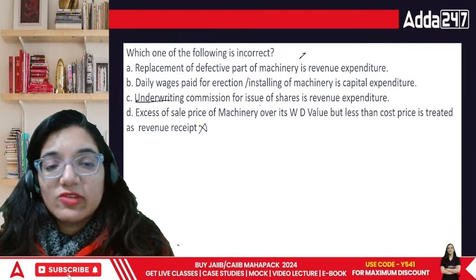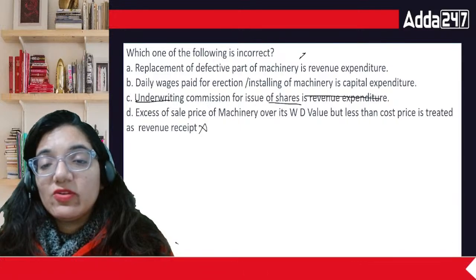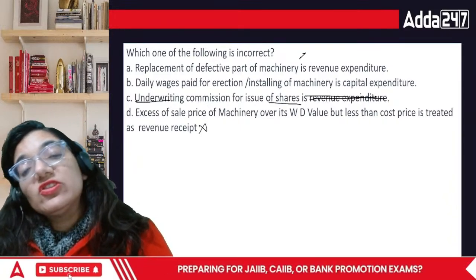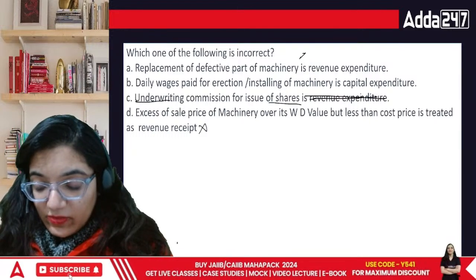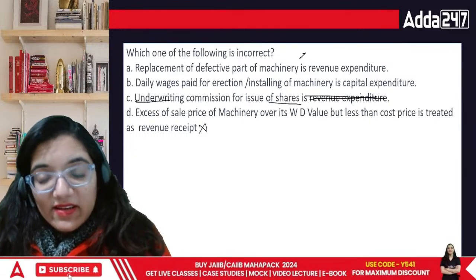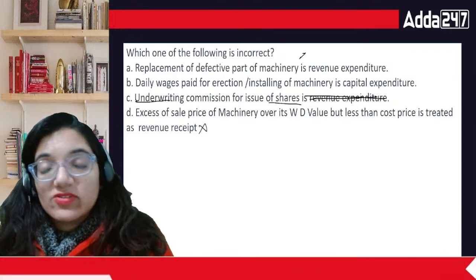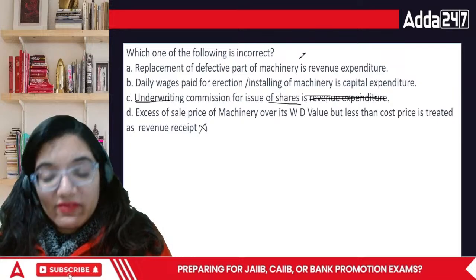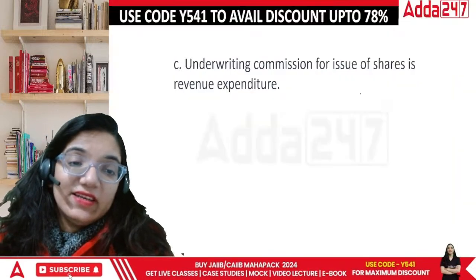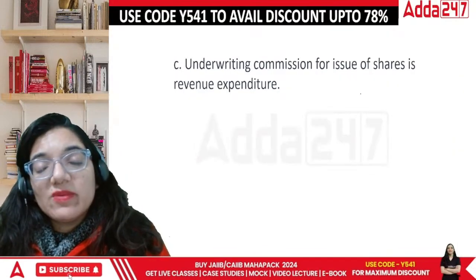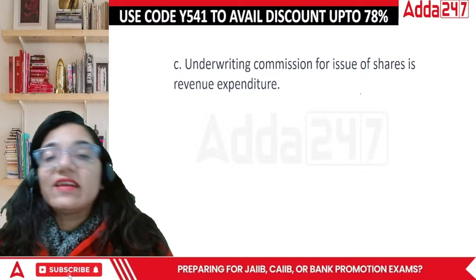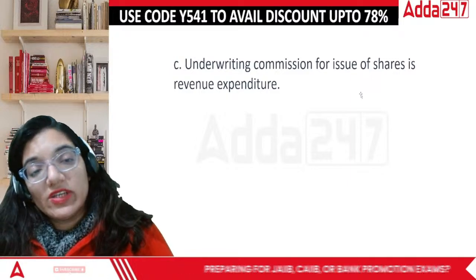The underwriting commission that we pay, it is not a revenue expenditure. It is basically an expenditure which is capitalized first and then written off over the period of time. So technically, this is not a revenue expenditure. This is one of the deferred revenue expenditure. Okay, something the benefit of it has been delayed. Done. That would be underwriting commission for issue of shares.